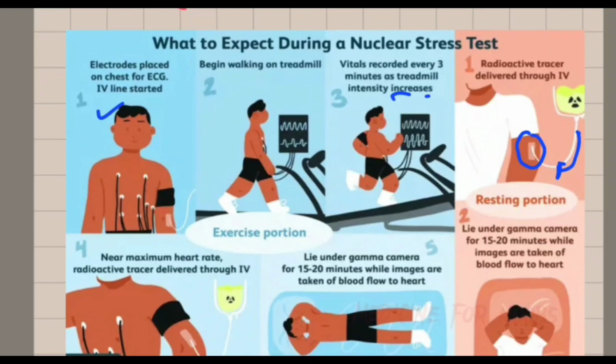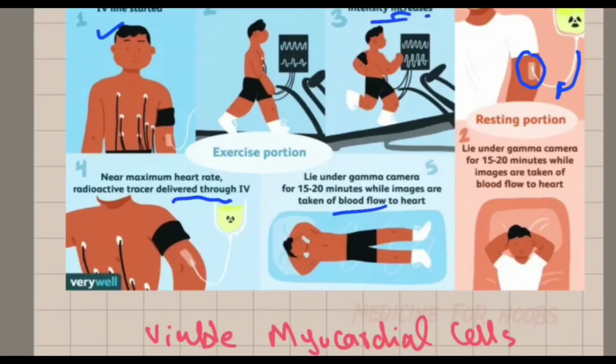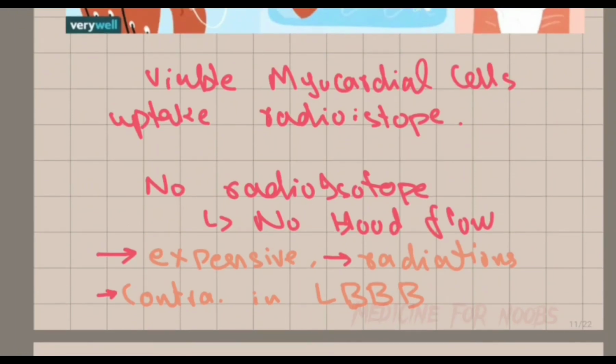Electrodes are placed on the chest for ECG, the IV line is started, the patient begins walking on the treadmill, and the vitals are recorded. Then near maximum heart rate, the radioactive tracer is delivered through the IV. The patient lies under the gamma camera for 15 to 20 minutes while images are taken of the blood flow. Viable myocardial cells take up the radioisotope, so they can be detected in the imaging, while in cells which are not viable, no radioactive isotope is taken up and there is no blood flow.